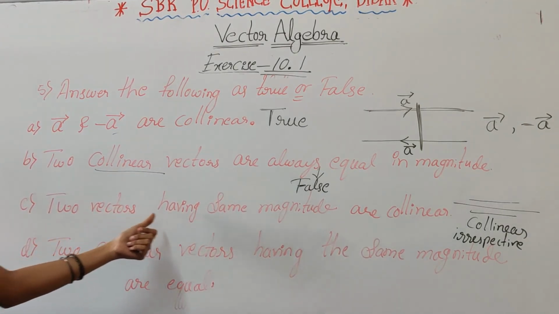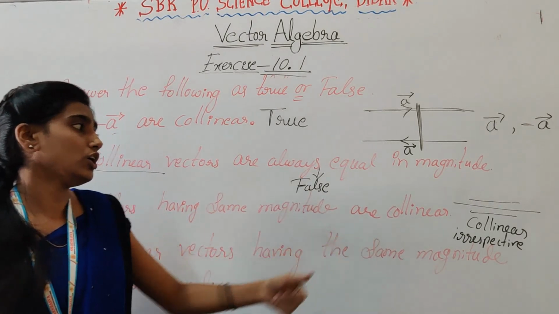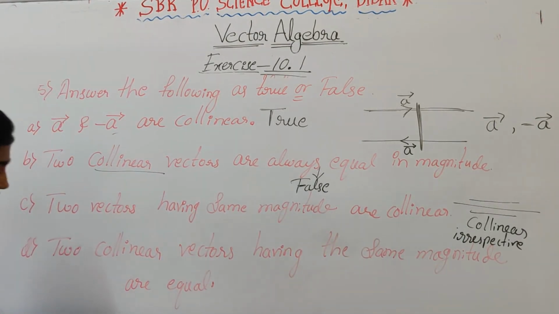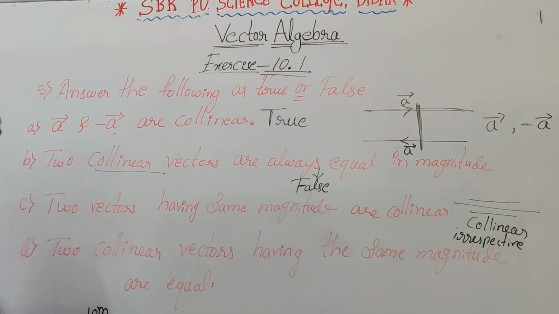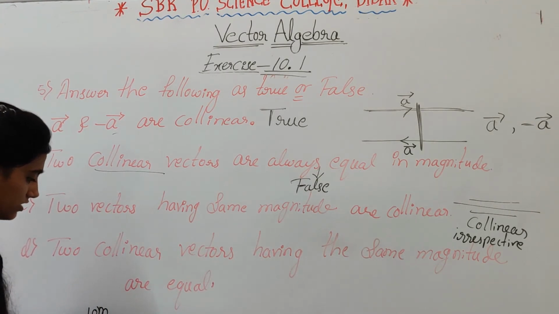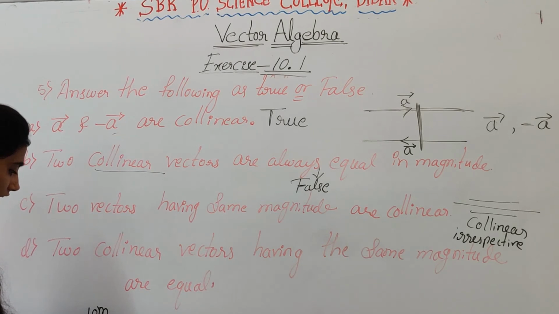So two vectors having same magnitude are collinear. If this one is 10 meter, right? Then this one is 10 meter, right? So this is vector A and this is vector B, right?